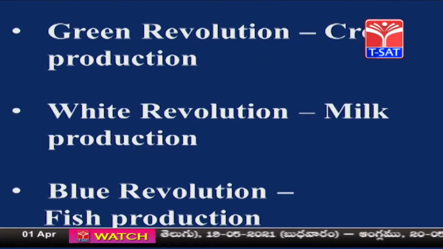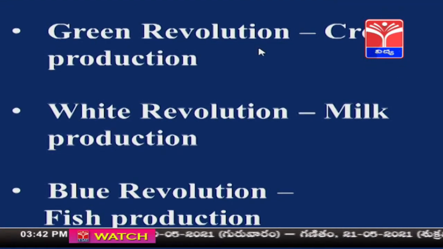For example, the milk which is produced now, previously that was not sufficient to meet the demands of the people. Population is increasing enormously, but the milk production was not increasing. To overcome this problem, a revolution has been started. That revolution which increases the milk production is called the white revolution.